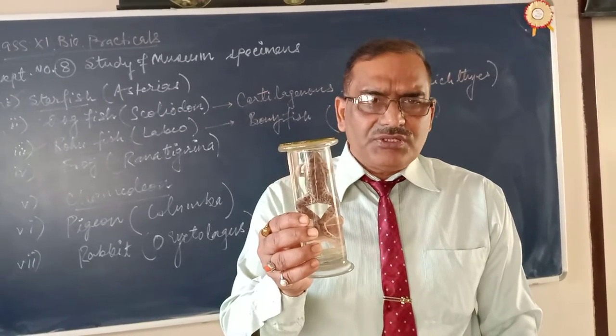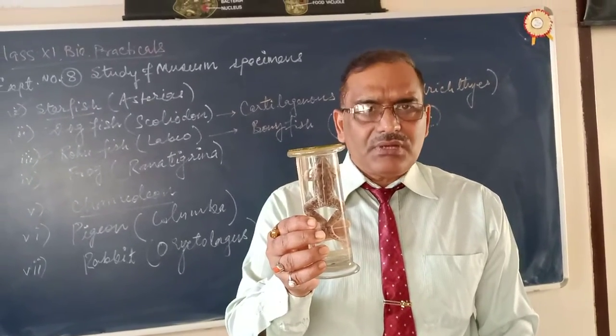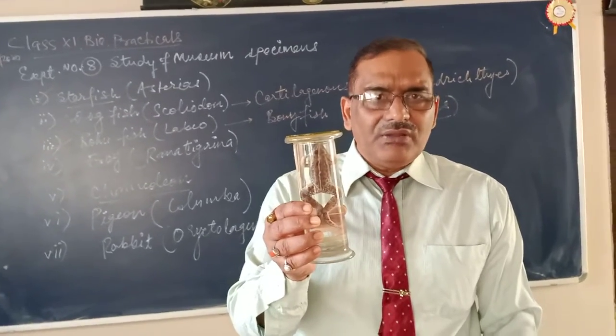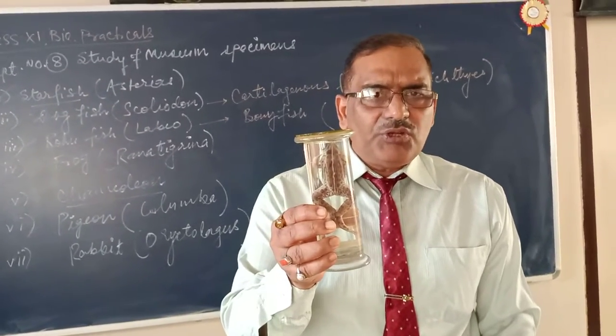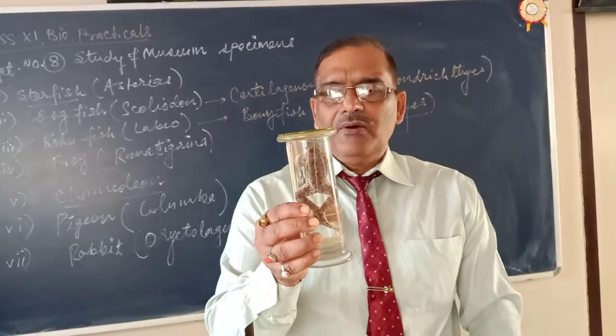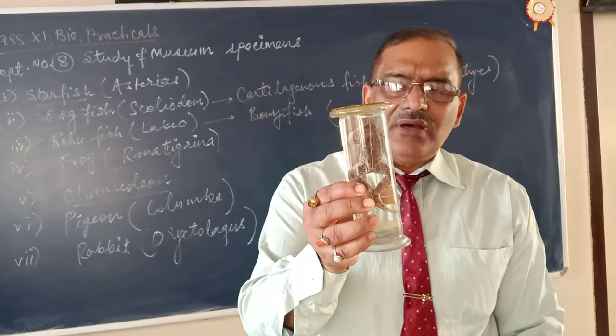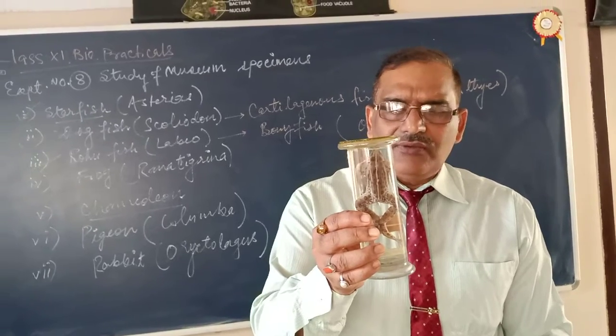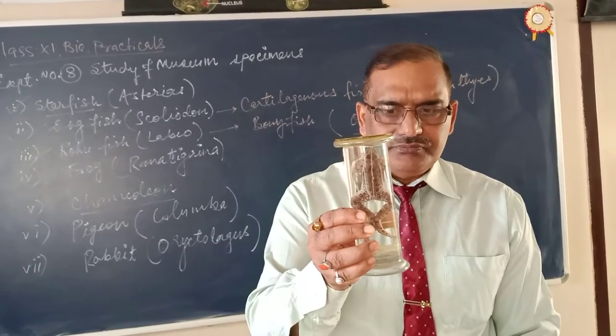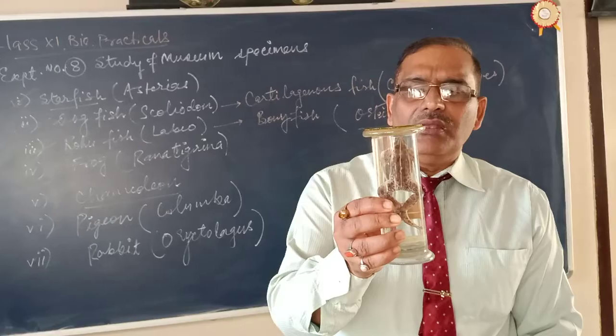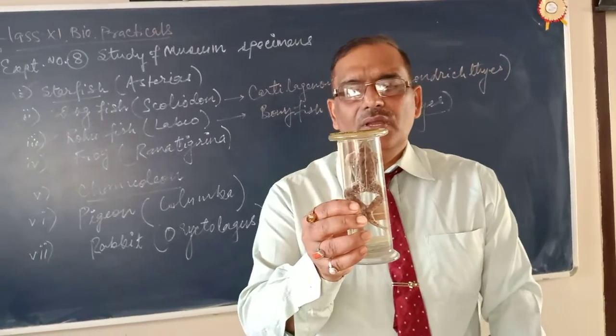Now blood vascular system closed type. Heart is 3 chambered, 2 auricles, 1 ventricle. Blood is red due to presence of hemoglobin. Okay. Now the excretory system, 1 pair of kidneys. So the pair of kidneys are the excretory organs. Excretory product urea. Okay. Next point, they don't have gills.